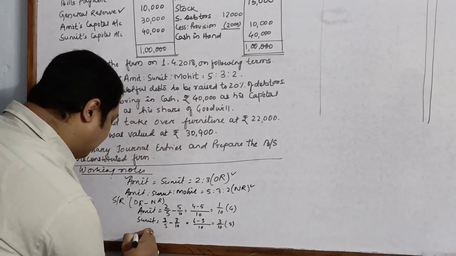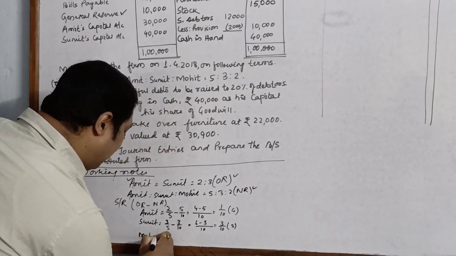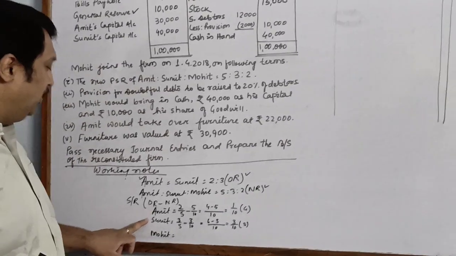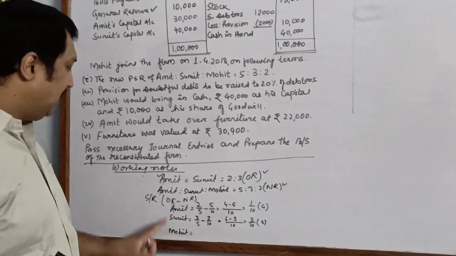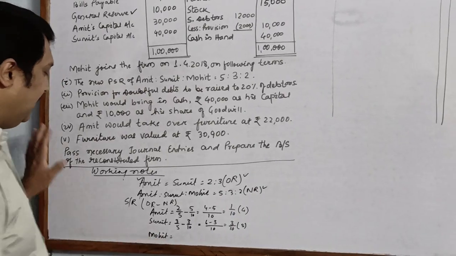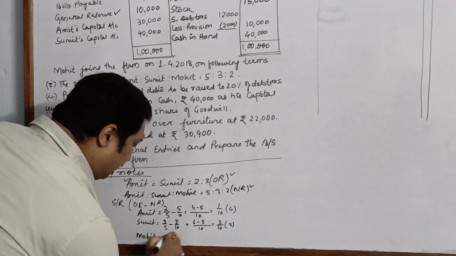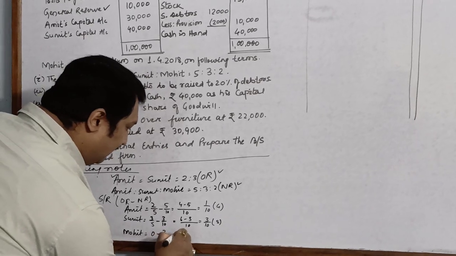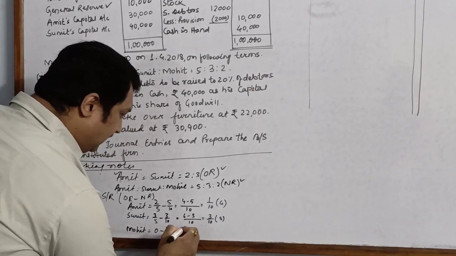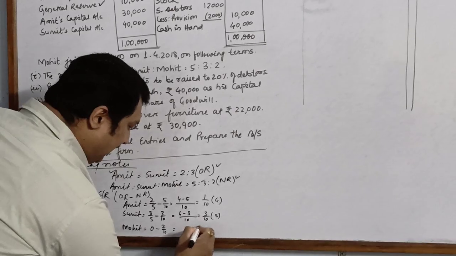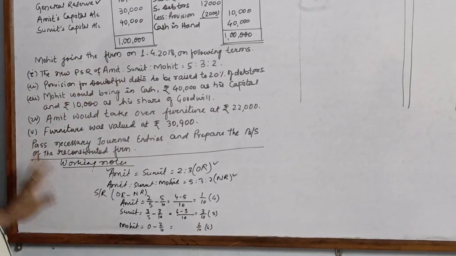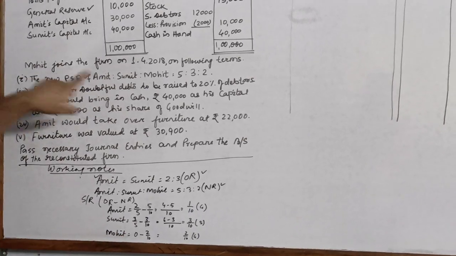He is sacrificing, and in this case, if you remember children, I had clearly told you that in case one of the old partners gains, try to find out the share of the new partner also. His old ratio is 0 and new ratio is 2/10. That means he is gaining by 2/10. Now children, we will move ahead.